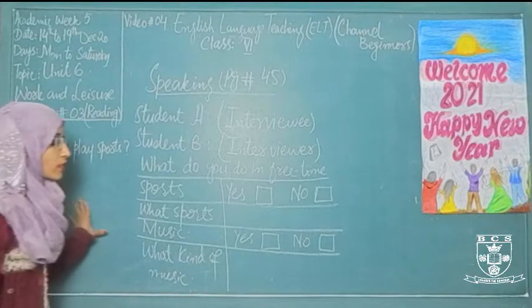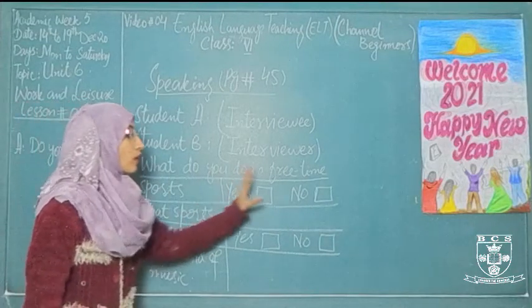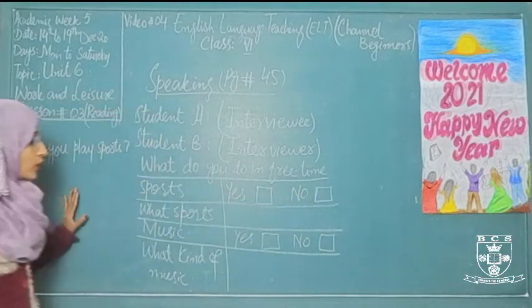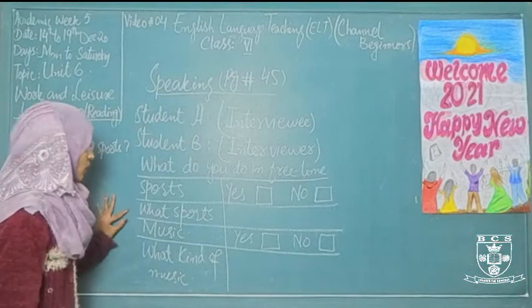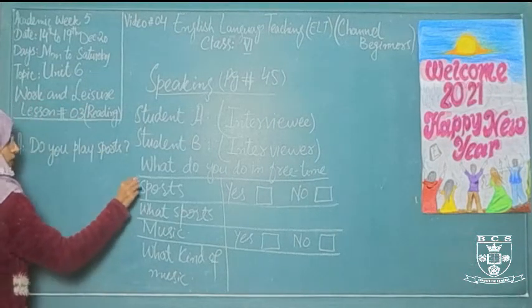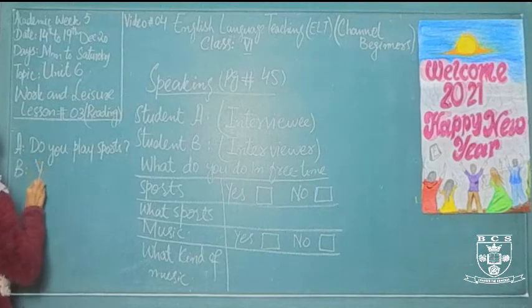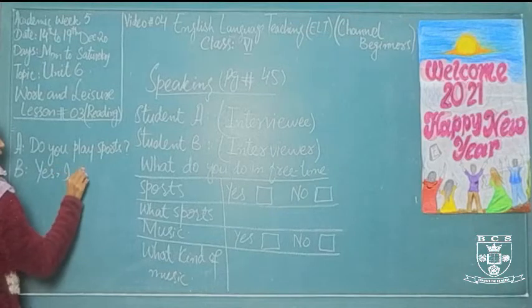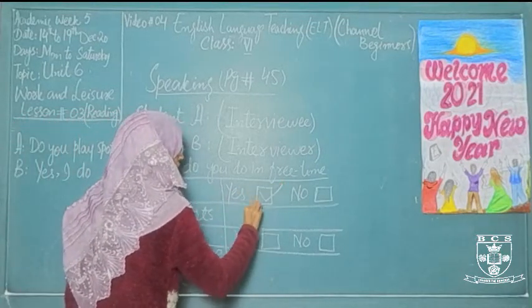If student B doesn't play any type of sports, you will have to tick next to the no option. Then you don't need to go ahead to the different options of the sport activity. So student B will reply, yes, I do. It means you have to tick next to the yes option.